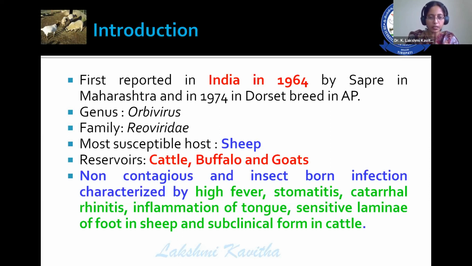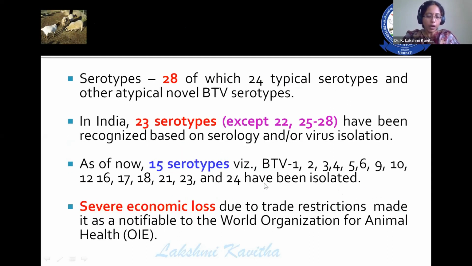So this disease is non-contagious. That means it is not transmitted by contact. It is transmitted by vectors. Till today, there are about 28 serotypes, of which 24 are typical serotypes and the rest are atypical serotypes.